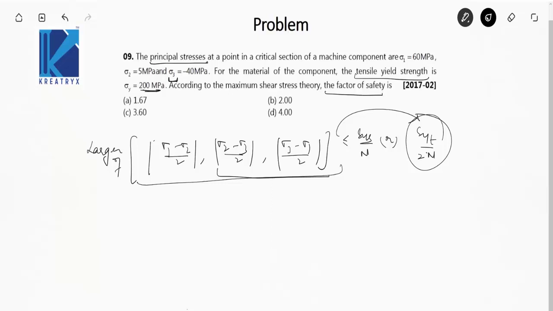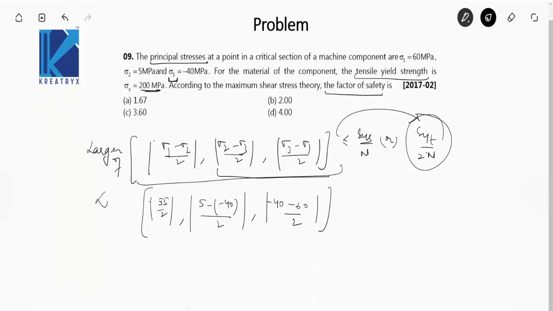So sigma 1 is 60 minus sigma 2 is 5 by 2, that is 55 by 2. I'm directly writing it as 55 by 2. Then sigma 2 is 5 minus sigma 3 is minus 40, that is 5 minus of minus 40 by 2, mod. Then sigma 3 minus sigma 1, sigma 3 is minus 40 minus 60 by 2, mod.